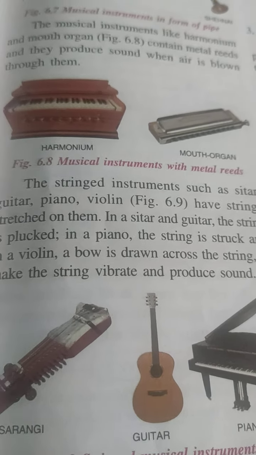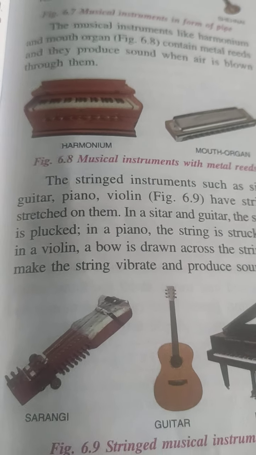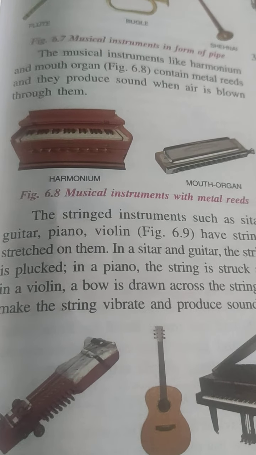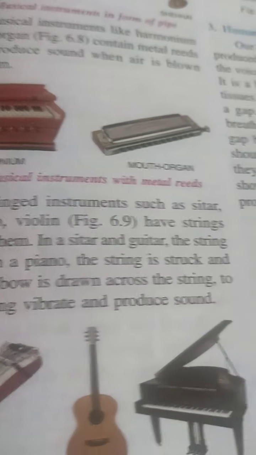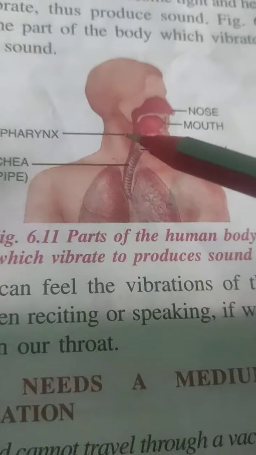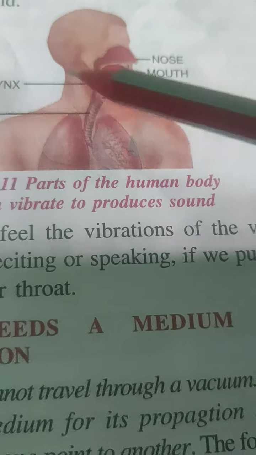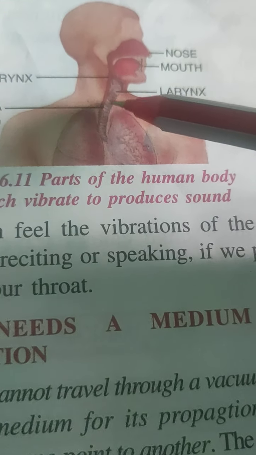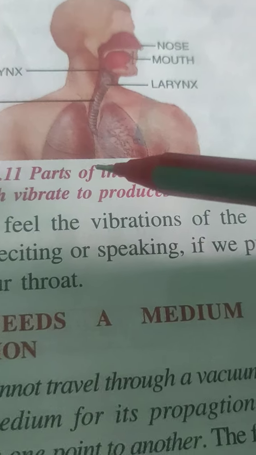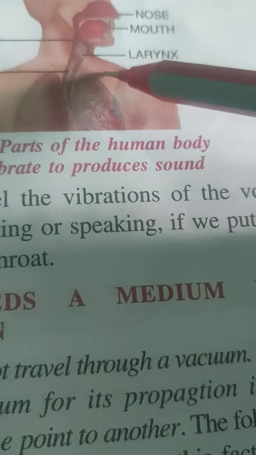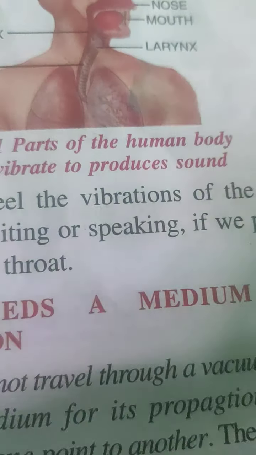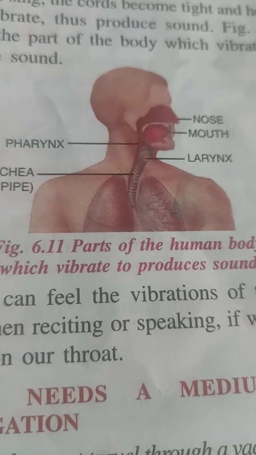Our throat has a larynx and the voice is produced in the larynx. So the larynx is also called the voice box. Okay, you can see this picture. It is designed to produce voice. It is a box-like structure. Here inside, there are two folds of tissue with a gap. These are the vocal cords. I have just explained this, and you can read it once in your book. Okay.